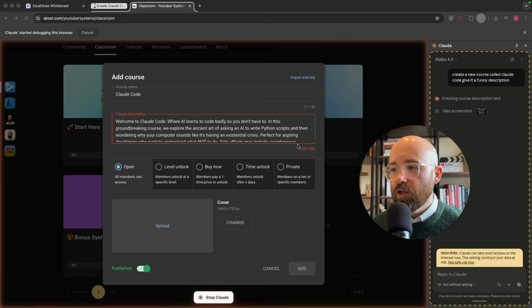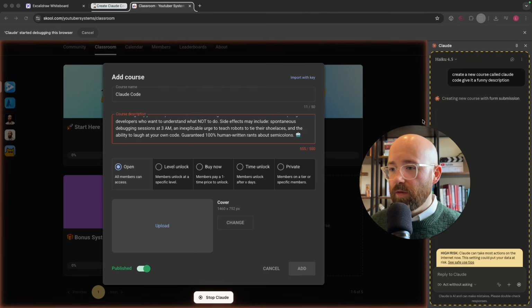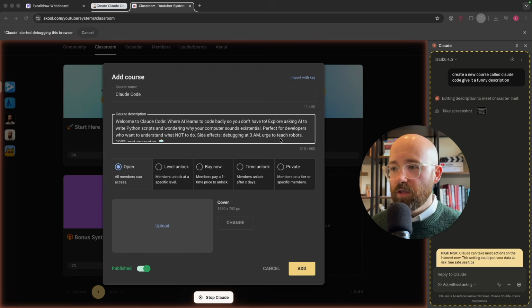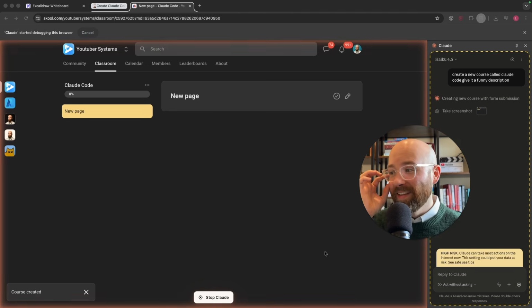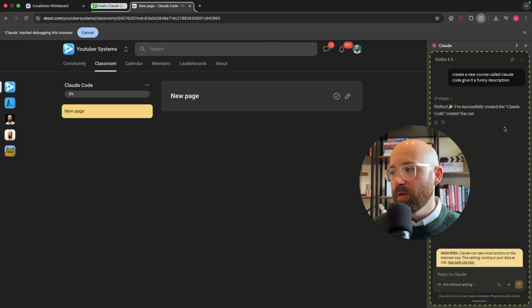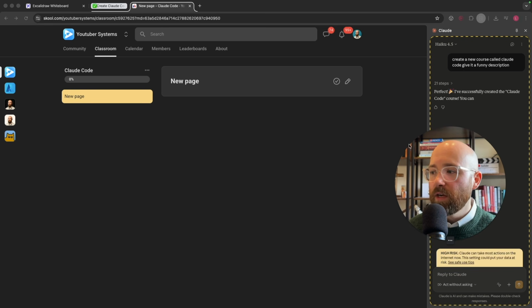That description, it should notice it's too long. Let's see if it does. Create a new course with form submission. There you go. It does know that, so it's trimmed it down, and now it can add it in. I'm actually well impressed. And we can just stop at any time, and boom, there we go. It's created it, which is amazing. So, this here is all done inside the browser.